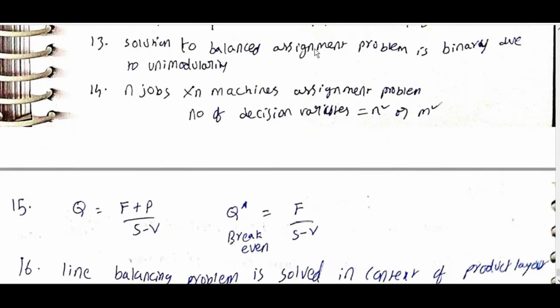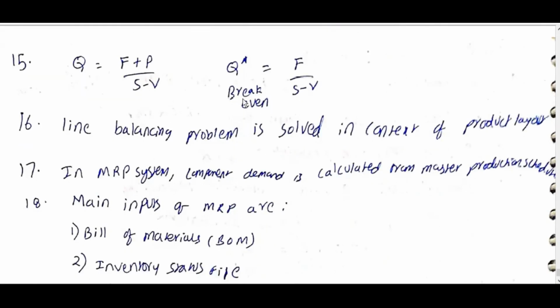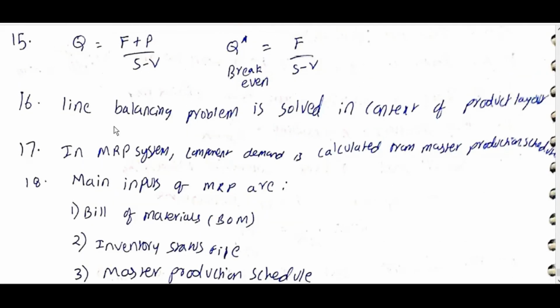Solution to balanced assignment problem is binary due to unimodularity. N jobs into n machines assignment problem. Number of decision variables is equal to n square or m square. Q is equal to f plus p by s minus v. Q star is equal to f by s minus v.